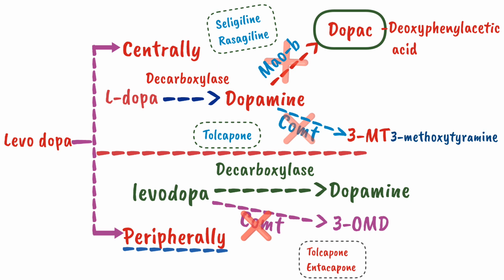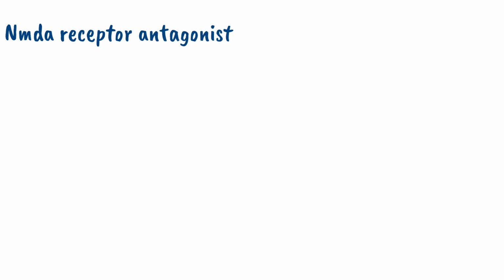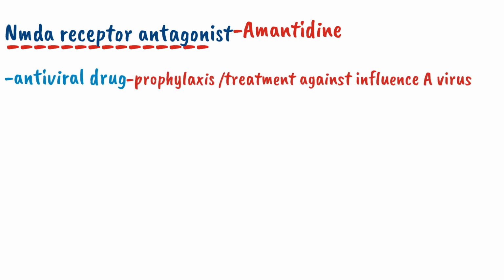Now let's switch our gear toward the last class of drugs which influence the dopaminergic system, the NMDA receptor antagonist, which includes amantadine. Amantadine is an antiviral drug which is used for the treatment and prophylaxis of influenza A virus, but it is also used in Parkinsonism.